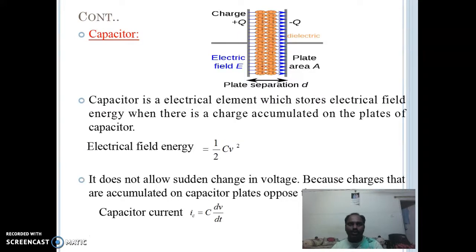Capacitance. Capacitance is an electrical element which stores electric field energy when charge is accumulated on the plates of the capacitor. Electric field energy is half C V square. It doesn't allow sudden change in voltage because the stored charges on the capacitor plates oppose the current. Capacitor current IC is equal to C into dV by dt.